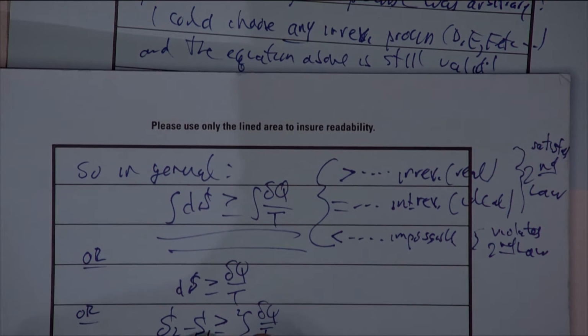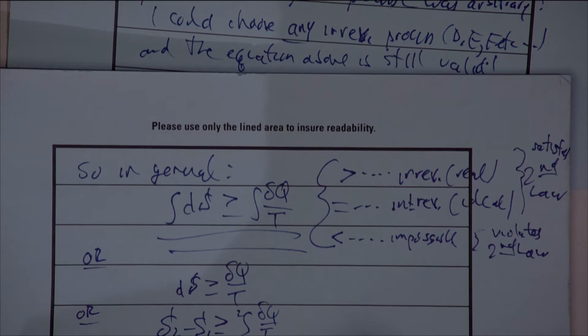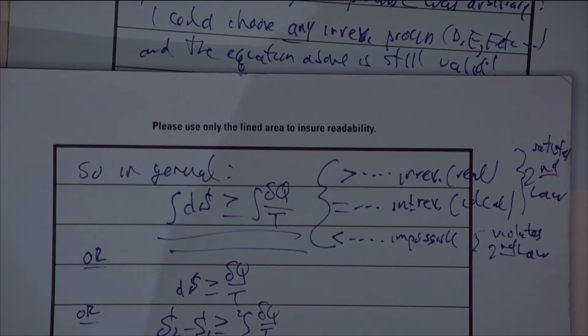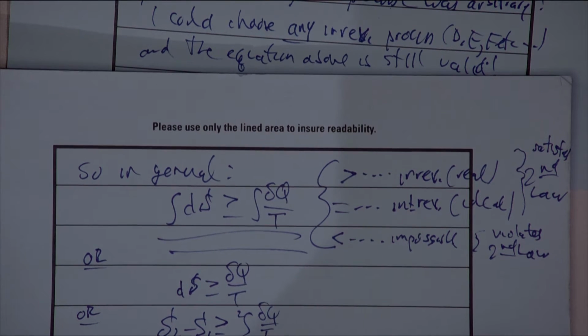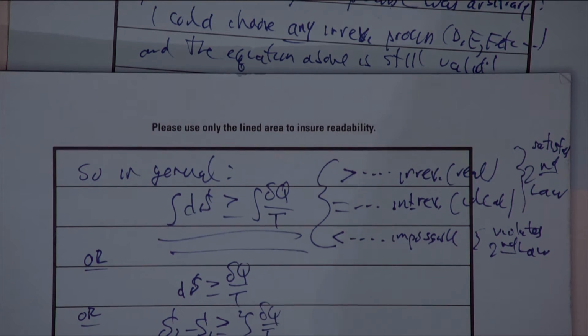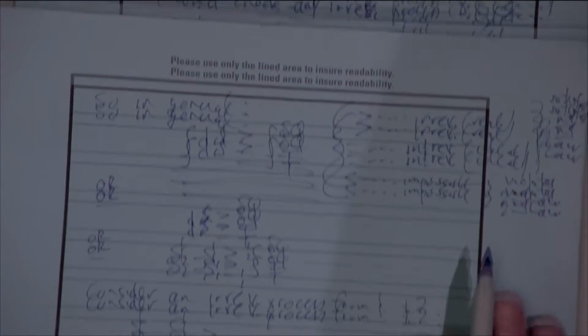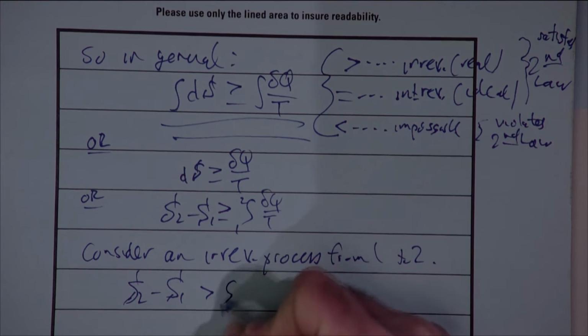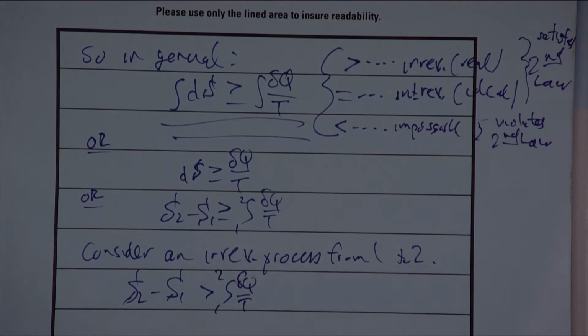So let's consider an irreversible process. Why don't we just say it's from 1 to 2. Now, we know what the entropy change is, at least based on the equations above. Because this is irreversible, a real process, the greater than sign applies. So the entropy change has to be greater than the integral from 1 to 2 of delta Q over T.